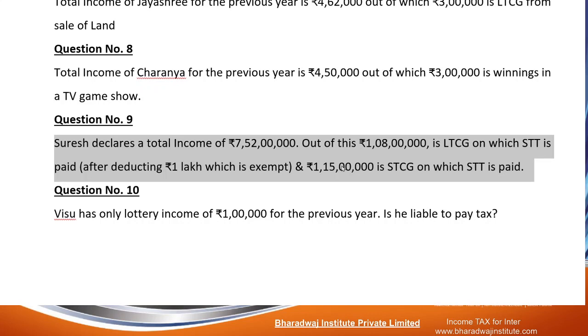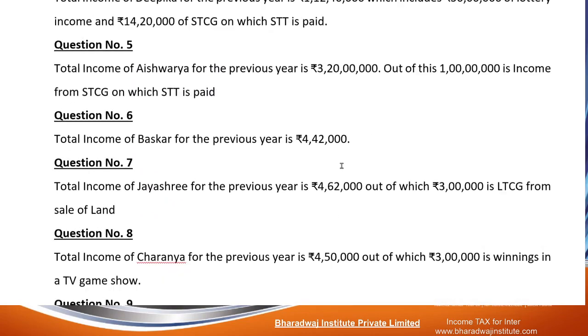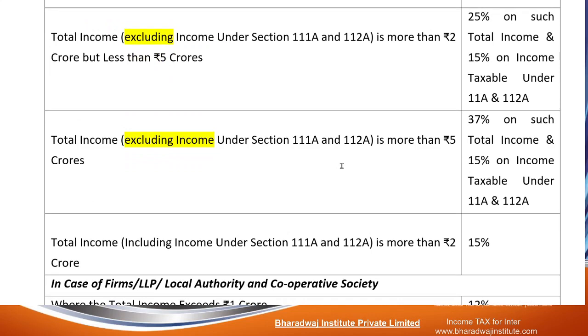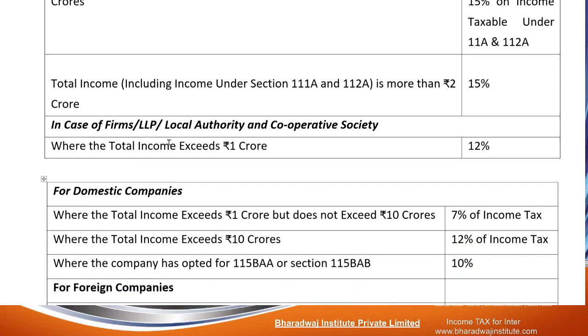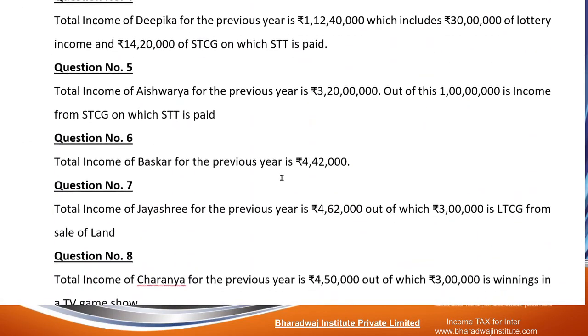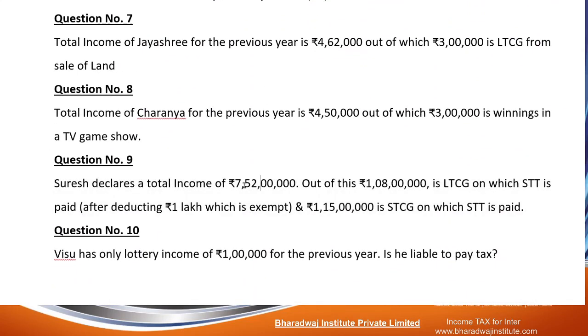Okay, heavy surcharge is applicable. Total income is more than 5 crores. Excluding the income in this particular category, it is still more than 5 crores. So you have to pay a high rate of surcharge. 7 crore 52 lakhs minus these two things, if you eliminate them, income is what? More than 5 crore it will come.